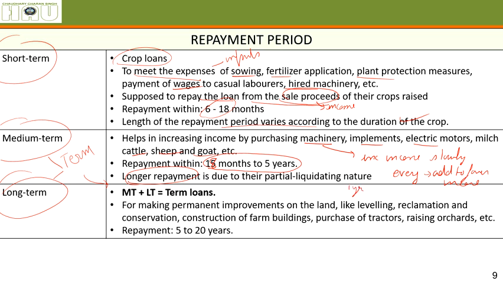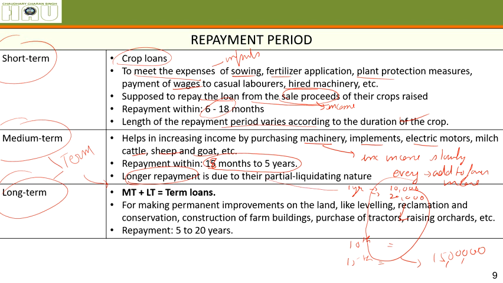Let's say in the first year they increase the farmer's income by 10,000 rupees, again in the second year 20,000 rupees, again in the third year, and they will keep on adding income up to the 10th year, 15th year. Once you have bought a tractor, it will work for 15 years, and cumulatively, let's say it has increased your income by 15 lakh rupees.